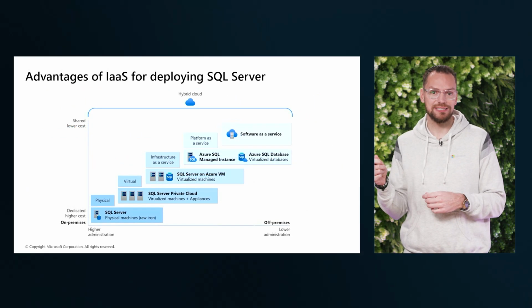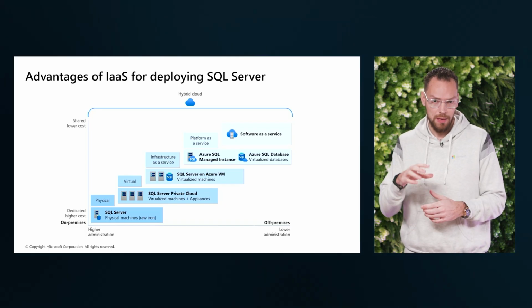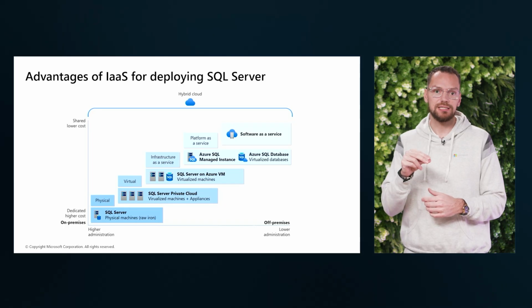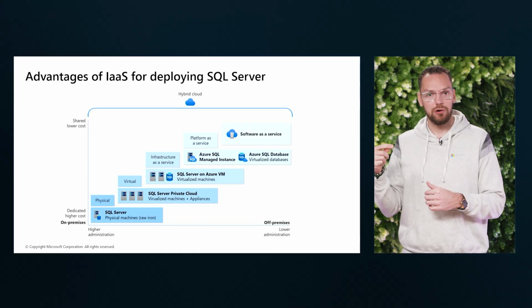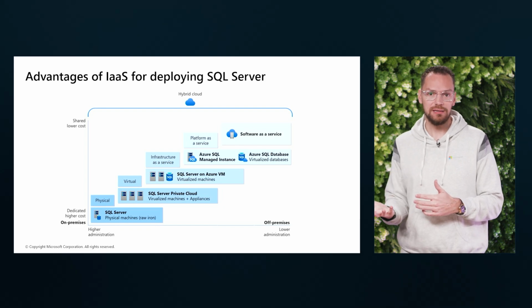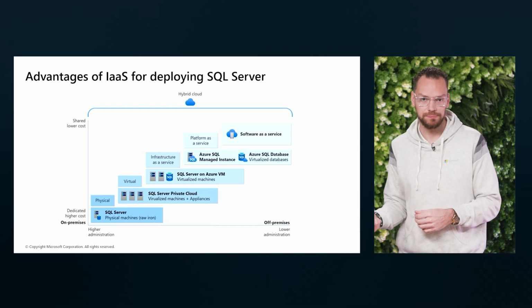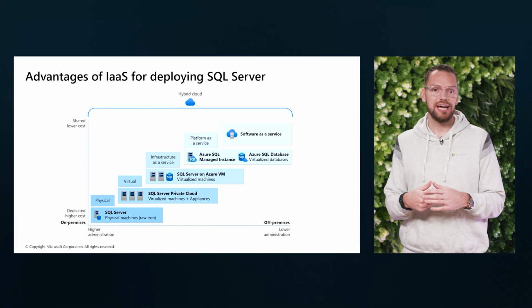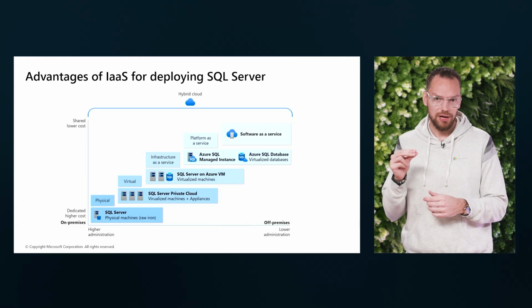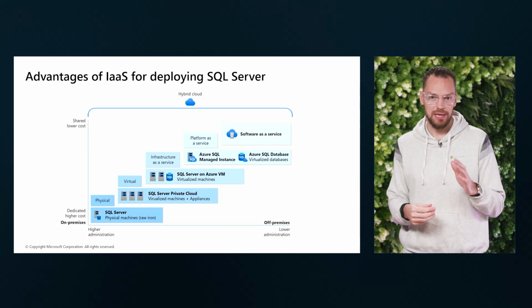IaaS, or Infrastructure as a Service, offers benefits for deploying SQL Server. One of the primary advantages is the flexibility it provides. Organizations can scale the resources up or down based on demand, ensuring optimal performance without over-provisioning. Additionally, IaaS reduces the need for physical hardware, which can lead to cost savings and easier maintenance.